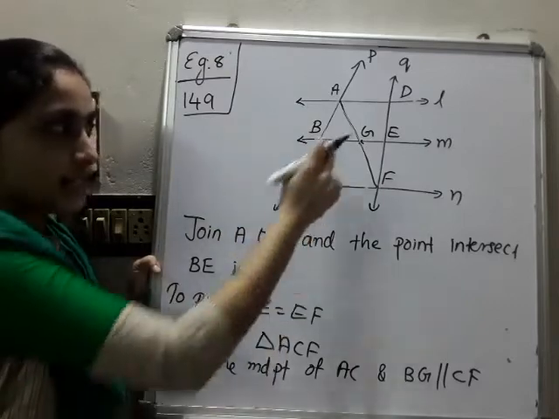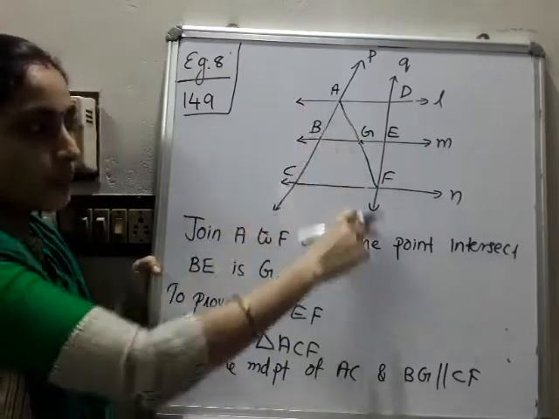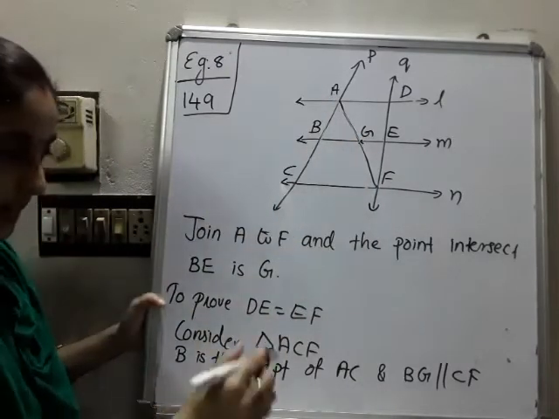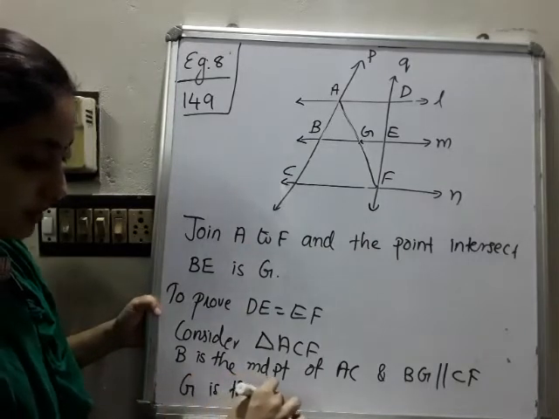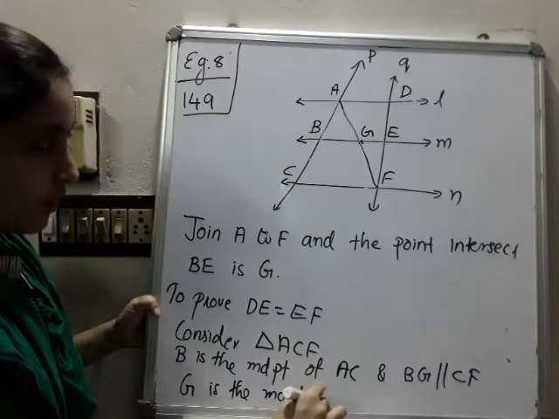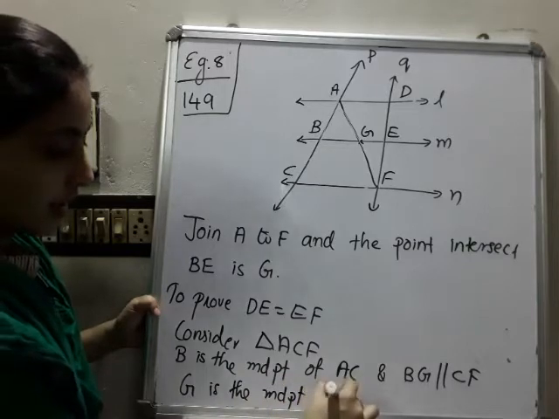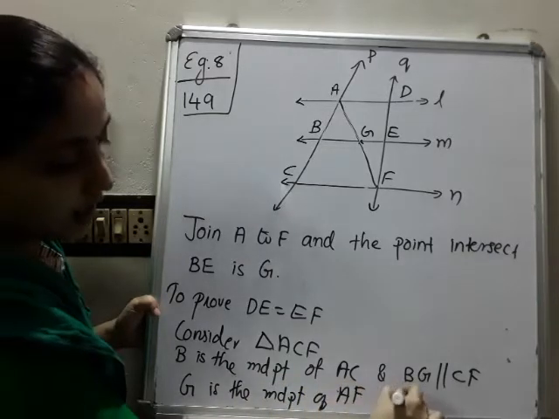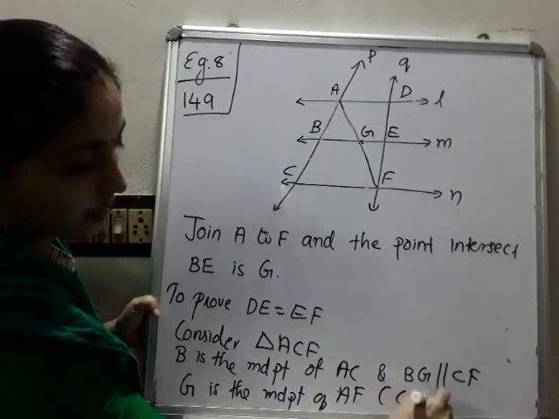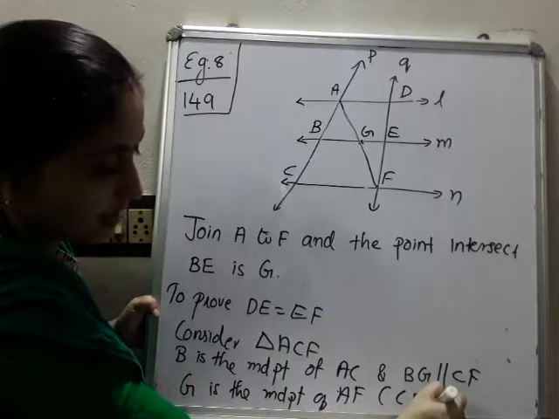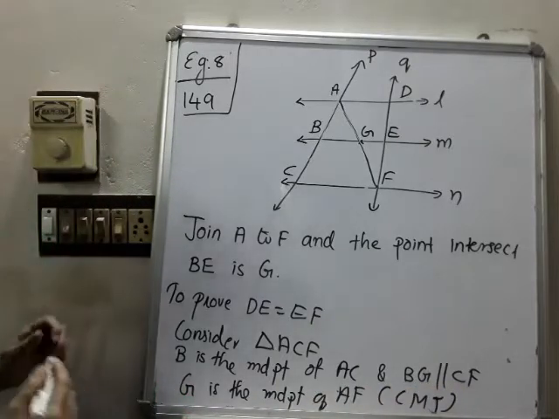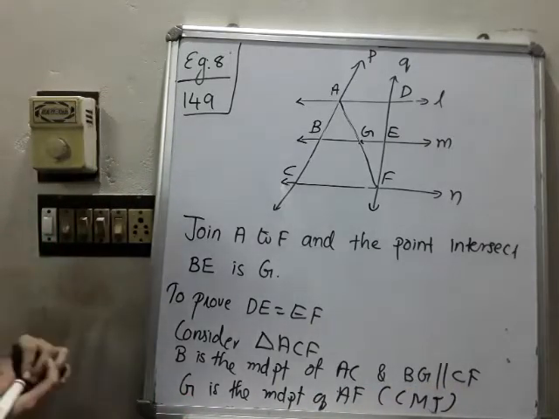That means G is the midpoint of which line? Yes, AF. G is the midpoint of AF by the converse of the midpoint theorem.